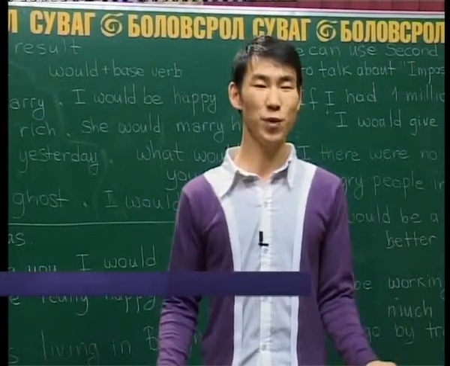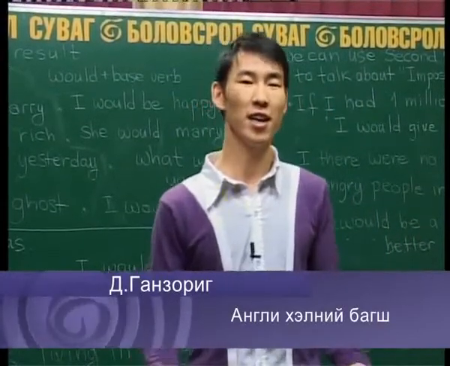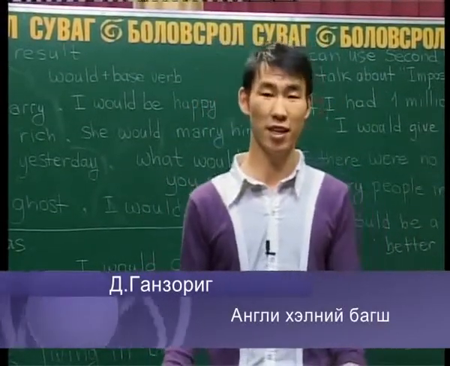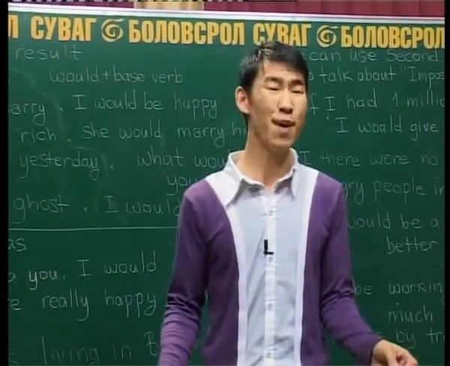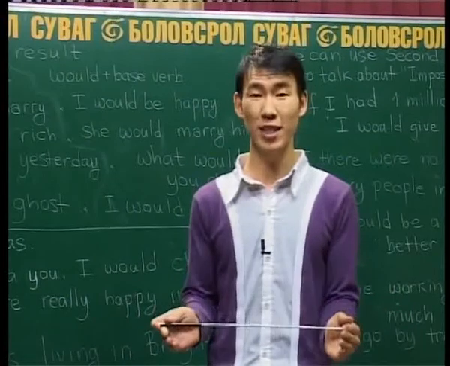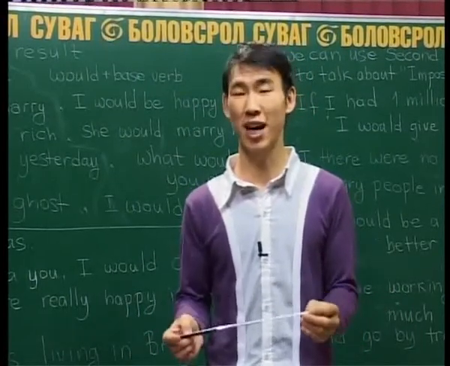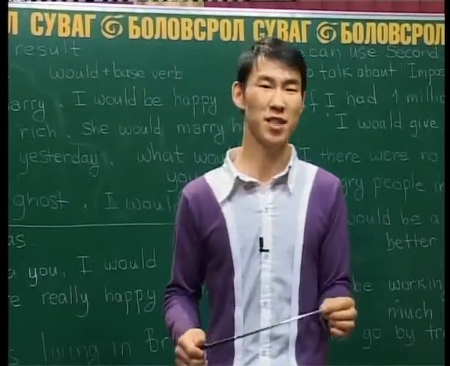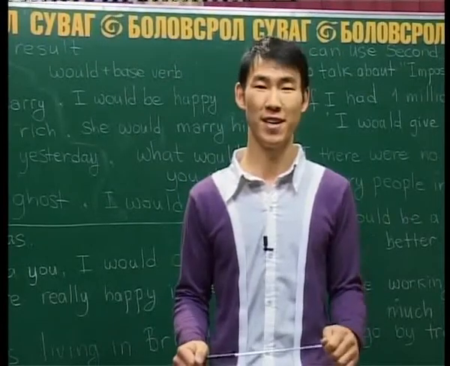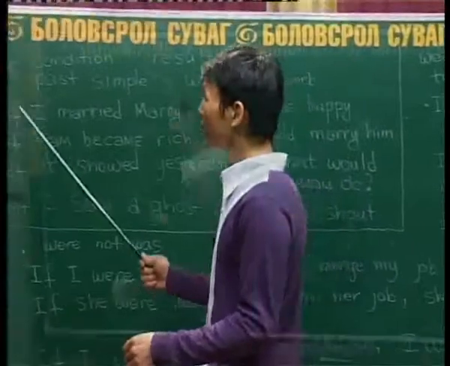Okay, today we're going to learn the second conditional. It is used for saying something untrue, something impossible. Possible means something can happen. Impossible means the opposite, something cannot happen, right? So here are some examples.